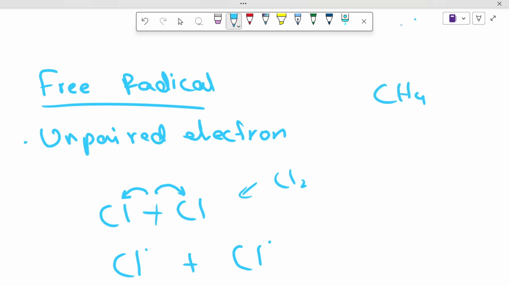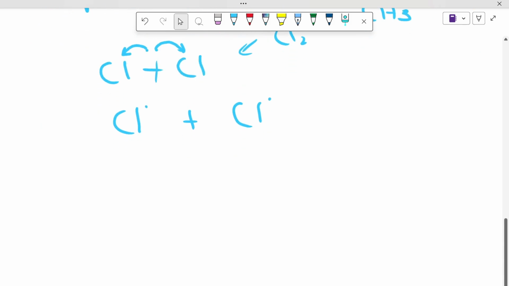and the same is true for any other compound. Suppose this is methane, right? If they were methyl, one hydrogen leaves, so this would have a methyl free radical because it has an extra free electron. Right, now coming back on to initiation, termination, and propagation.